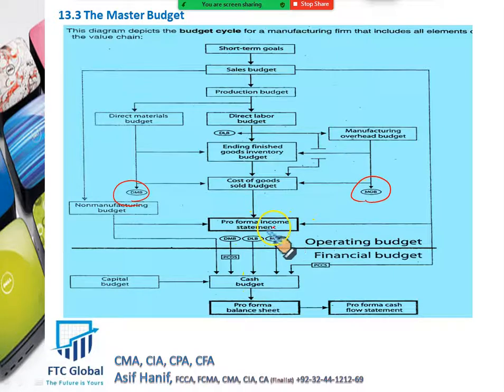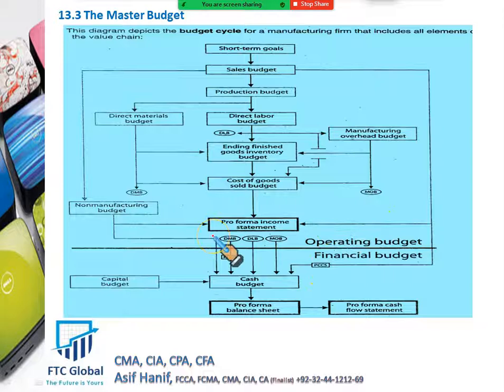So now you have prepared your income statement. This thick line here indicates that the budgets above the line are operating budgets, and the budgets below this line are financial budgets. And I told you there are 4 financial budgets. Now we draw up the cash budget. For the cash budget, we need to know how much cash we are going to collect from different sources. This is called the projected cash collection schedule. And this means money will come from where? Sales. Look at this. Sales is coming, and this is giving us the projected cash collection schedule, right? Right here.